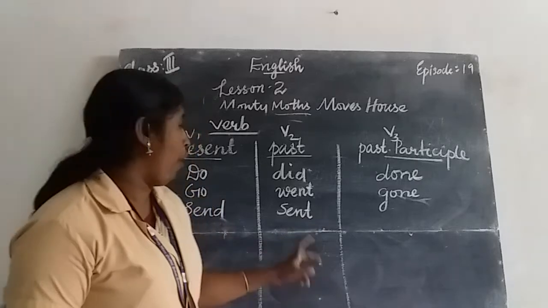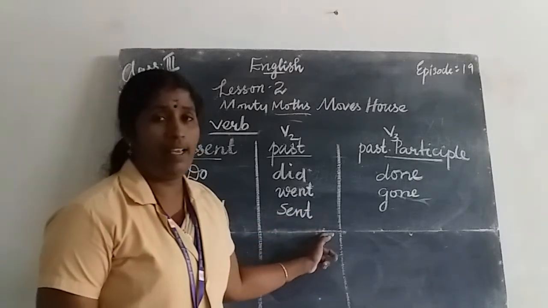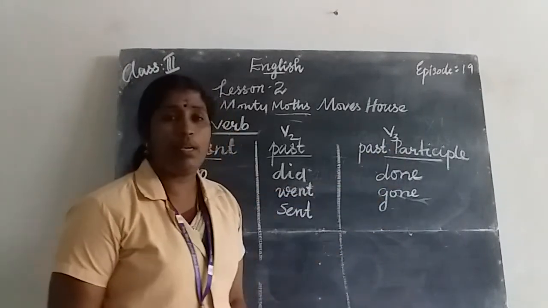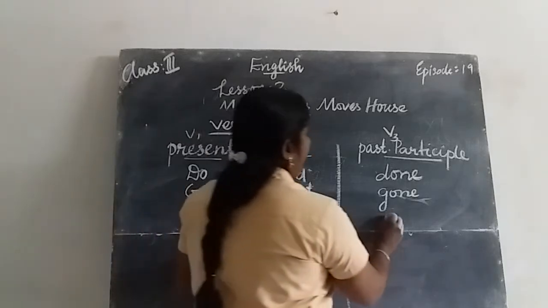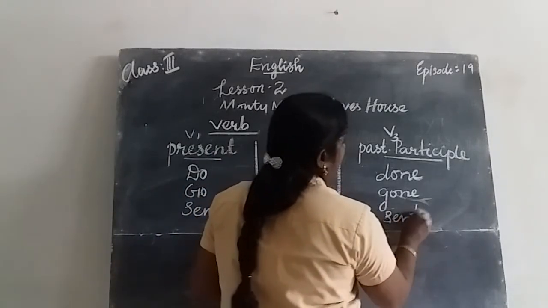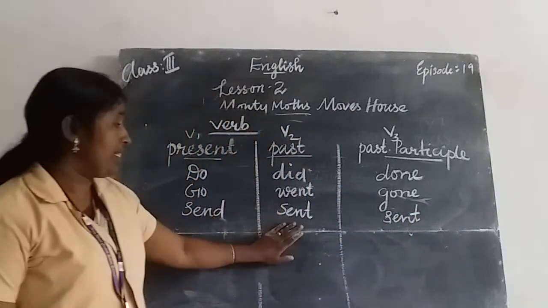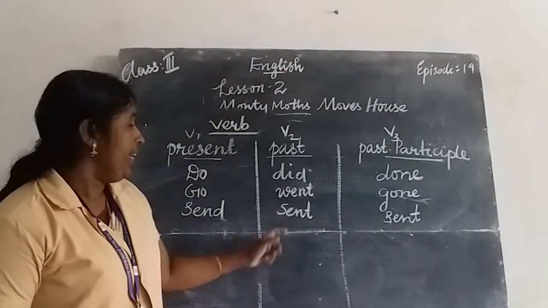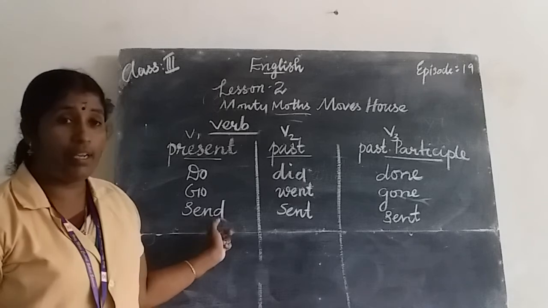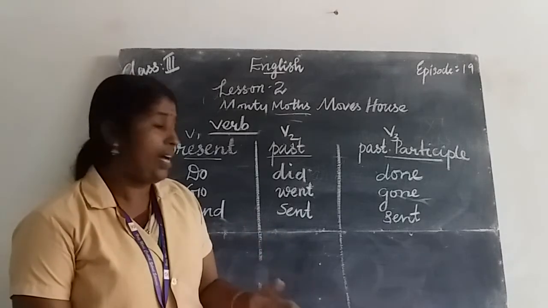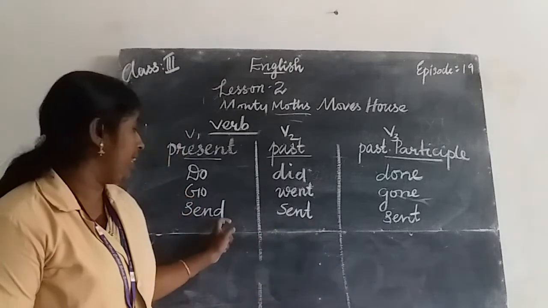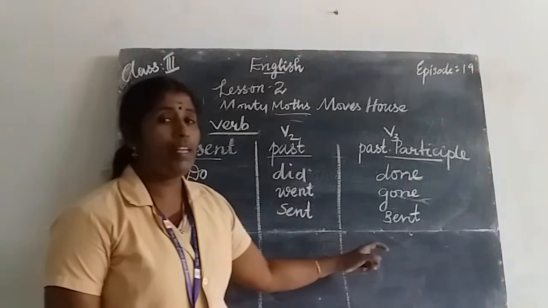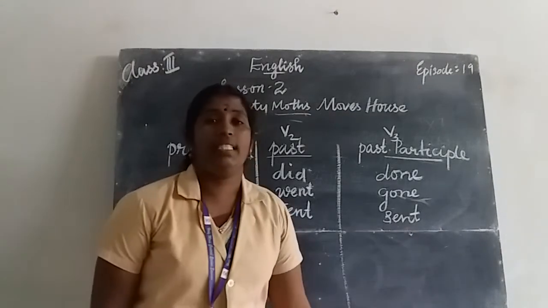The V3 form, past participle, is also S-E-N-T. Sometimes the past tense and the past participle are the same. When it became past tense, the D changes into T. The past participle is also S-E-N-T.